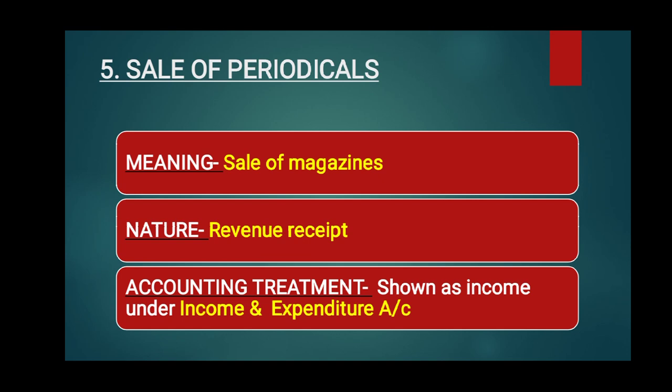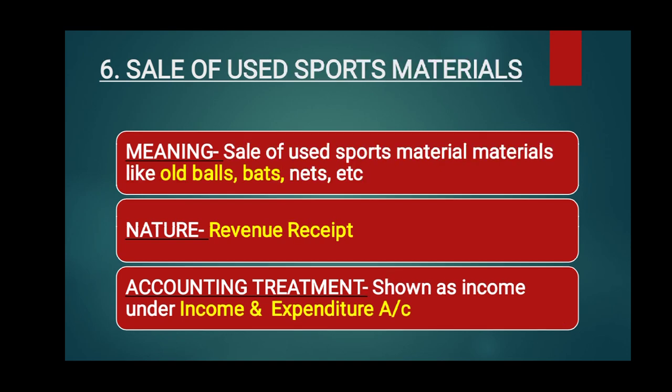So all revenue receipts and all revenue expenditures are shown under the income and expenditure account, and all capital receipts and capital expenditures are shown under the balance sheet. So remember this thing. Next item is sale of used sports material. If the organization is selling the used sports material such as old balls, bats, nets, etc., it will be considered as revenue received and it will be shown as an income under the income and expenditure account.